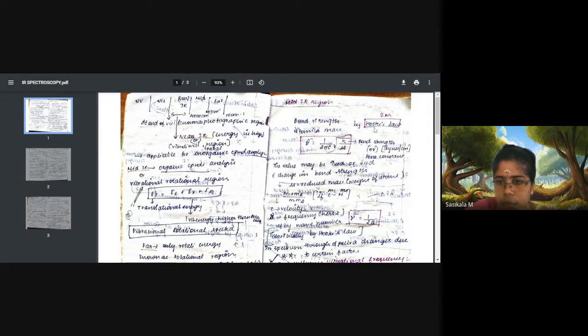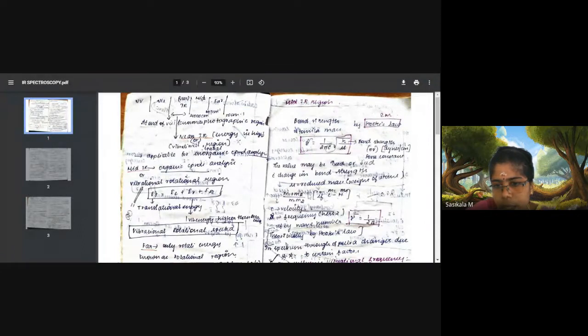It states that vibrational frequency is equal to 1 by 2 pi c root of k by mu. Nu is frequency. Mu represents reduced mass.